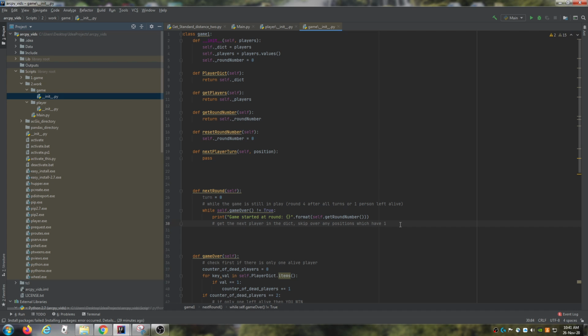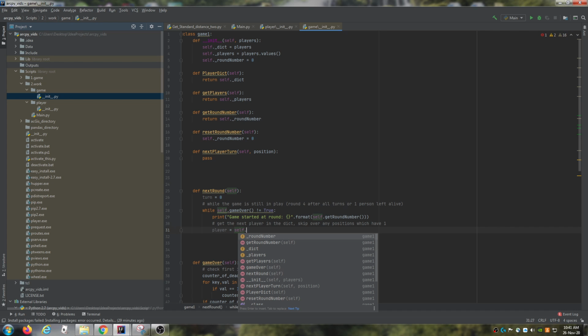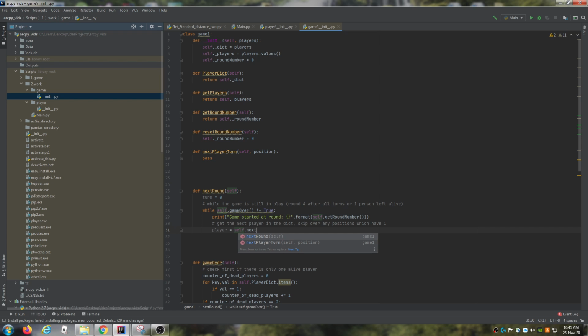But we don't want to get the next player at the position if it's a 1. We only want to get it if there's actually a player there. So we're going to say player is equal to, we're going to create a method for this. I haven't created this method yet. So, actually I have, next player turn. So that's there already. And then we're going to pass in the turn number, and this will just give us the index essentially.